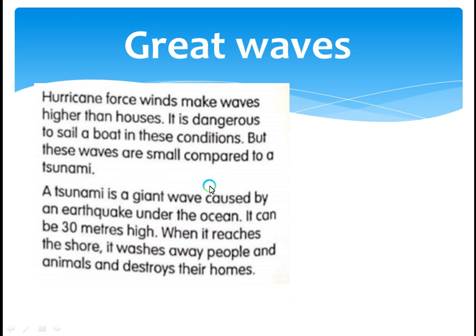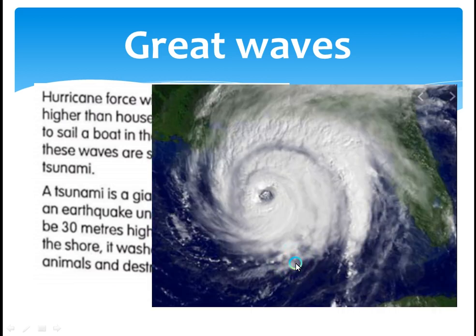Wow, a tsunami is very, very dangerous. Imagine water standing tall ahead of a house. A tsunami is more dangerous than a hurricane. A tsunami is a giant wave caused by an earthquake under the ocean. It can be 30 meters high. When it reaches the shore, it washes away people and animals and destroys their homes. So you can see how dangerous it is.